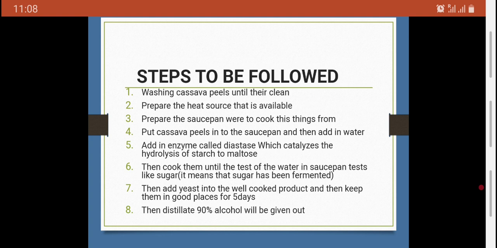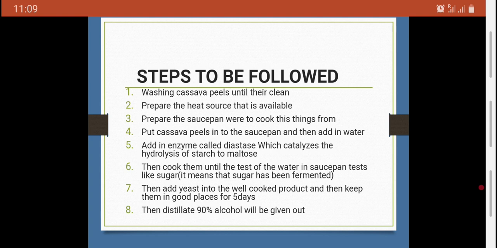Then the sixth step, cook them until the water in the saucepan tastes like sugar. To know that they are ready, you test them.